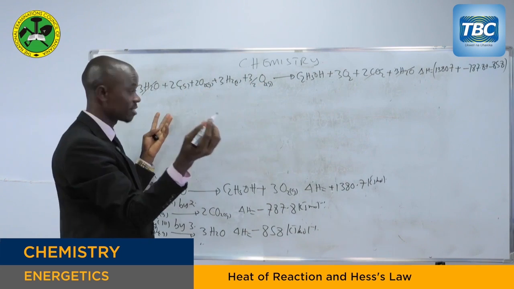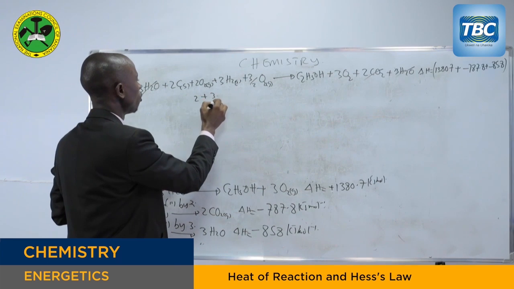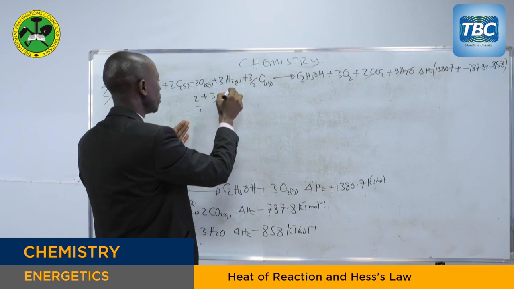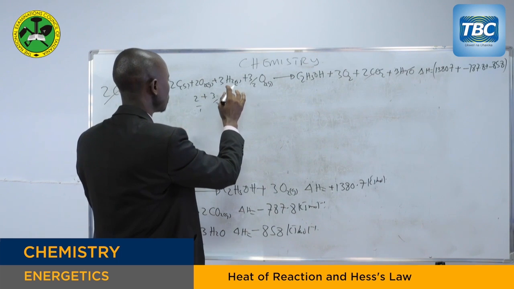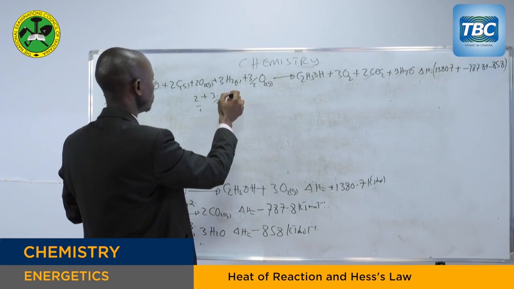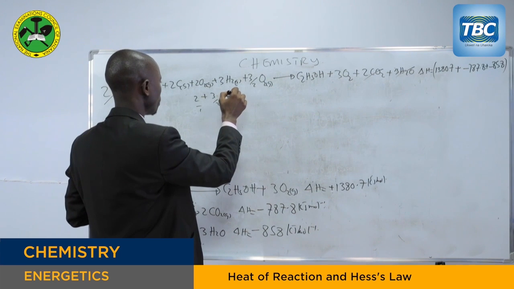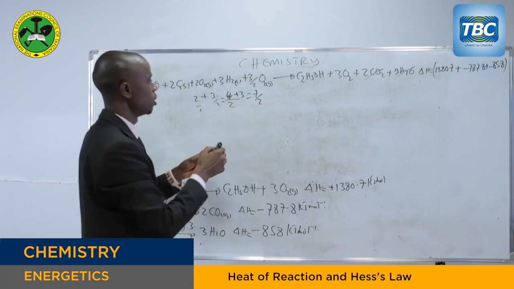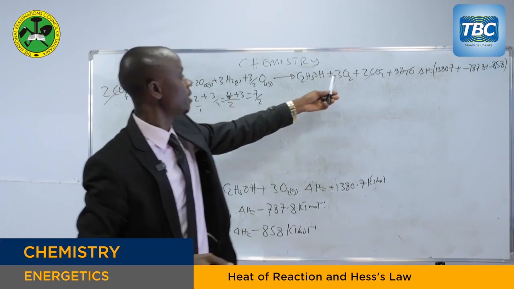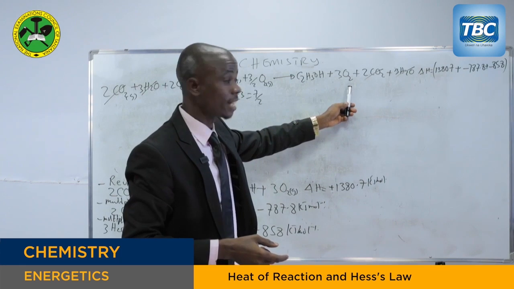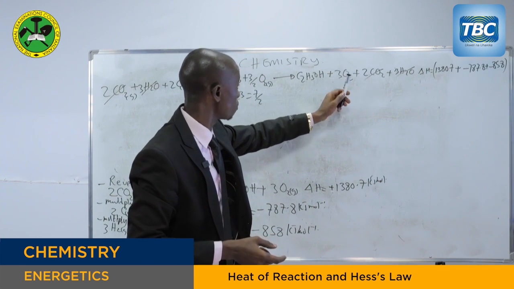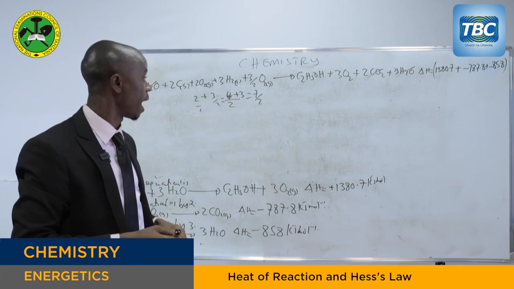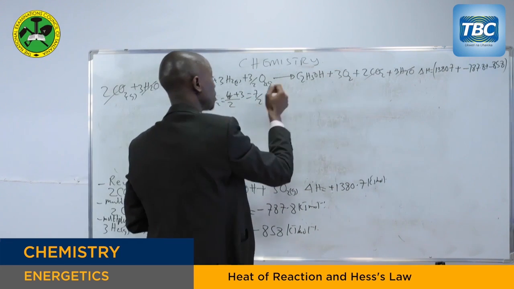So here, just simple mathematics. 2 plus 3/2. What are you going to get here? This is 2, and you are going to get 4 plus 3. That means 7/2 oxygen. So we have 7/2. And in this case, we have 3/2. That means 3 oxygen atoms must cancel out because in the required equation, we are going to remain with only ethyl alcohol. So you subtract these 3 from here.